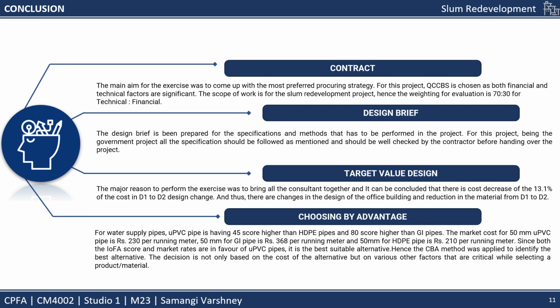The market cost of 50 mm UPVC pipe is 230 per running meter, 50 mm GI pipe is 368 rupees per running meter, and 50 mm HDPE pipe is 210 rupees per running meter. Since both the IOA factors and the market rates are in favor of UPVC pipes, it is the best suitable alternative. Hence, the CBA method was applied to identify the best alternative. The decision is not based only on the cost of the alternative but on various other factors that are critical while selecting a product and material. Thus, considering all the factors in the feasibility study will make the project viable and feasible.